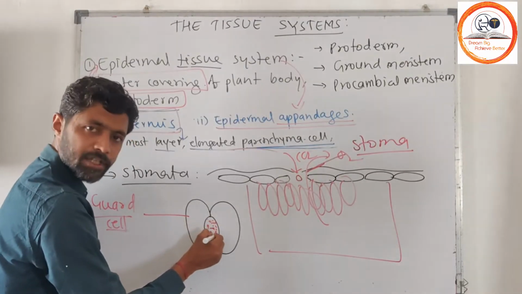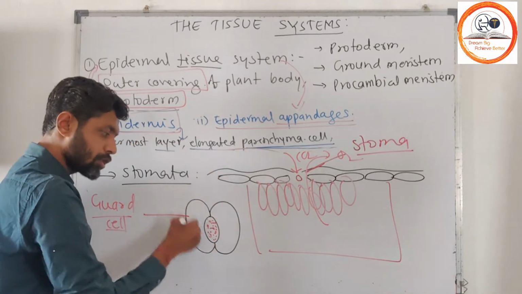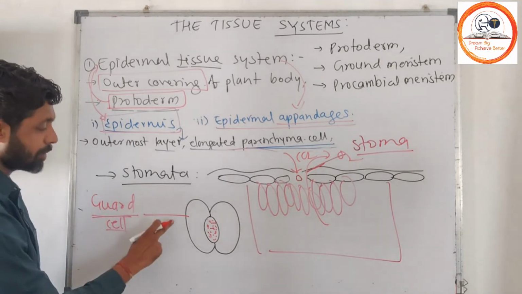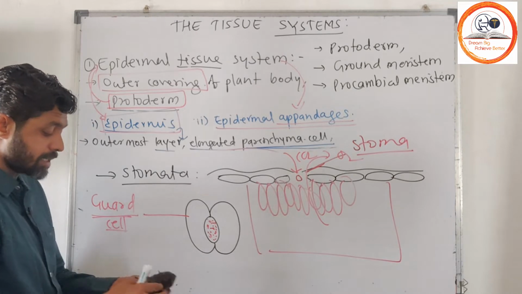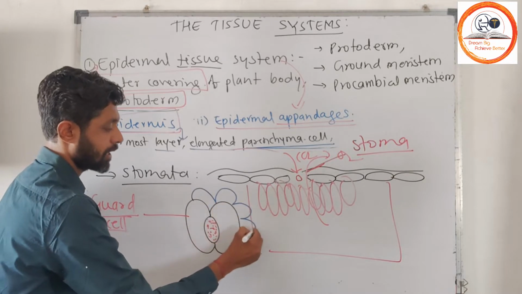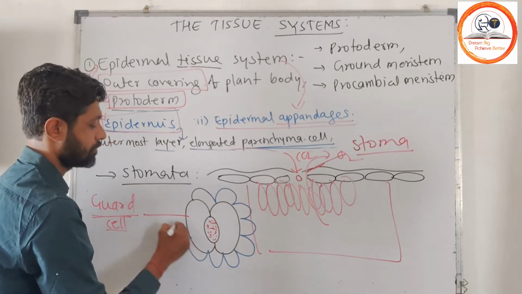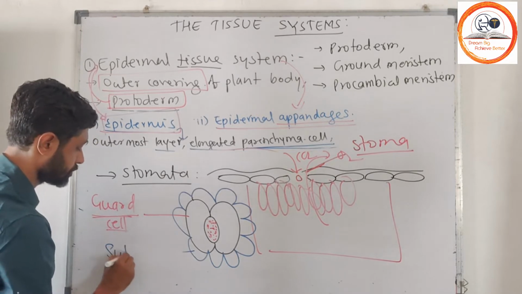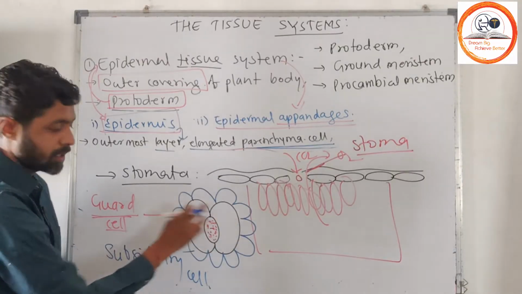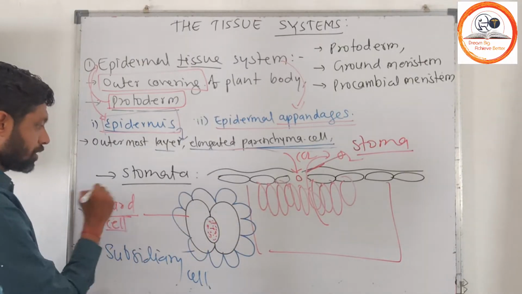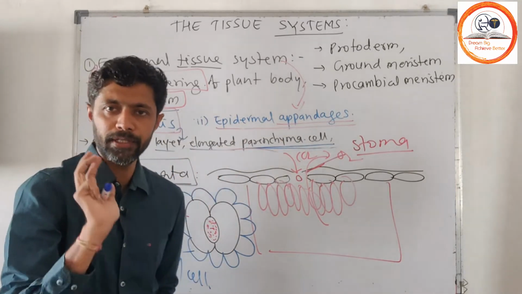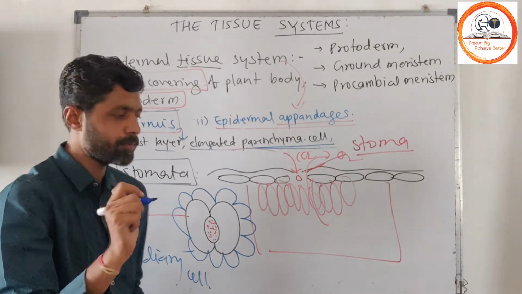The stomatal aperture, which we call stoma, is guarded by specialized parenchymatous cells which we call guard cells. These guard cells have adjacent subsidiary cells. So this is your stomatal apparatus, which is also considered an epidermal appendage. So there are three epidermal appendages: root hairs, shoot hairs or trichomes, and then stomata.